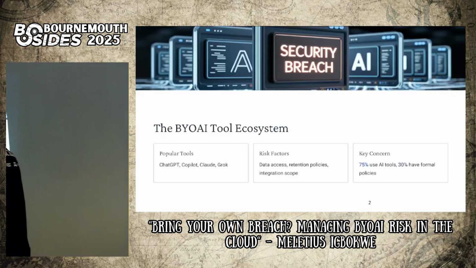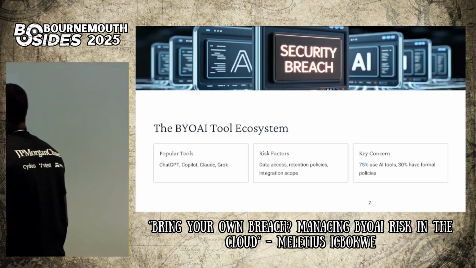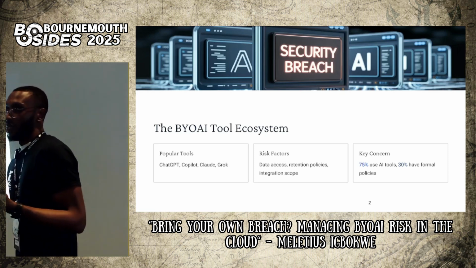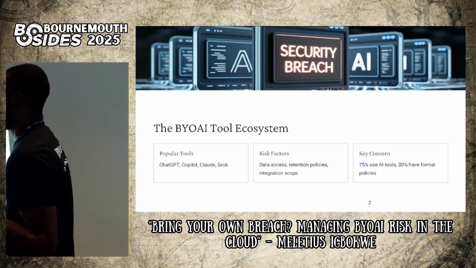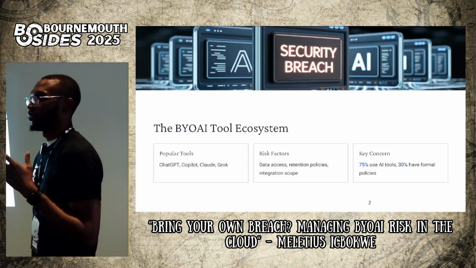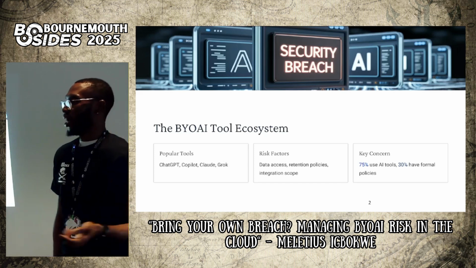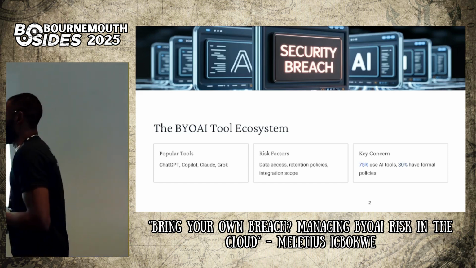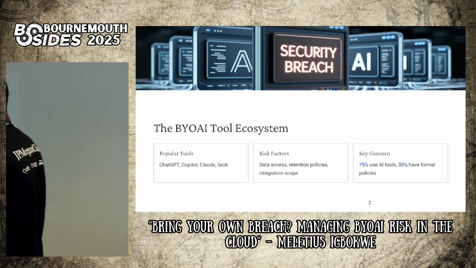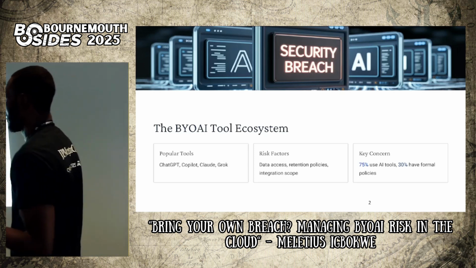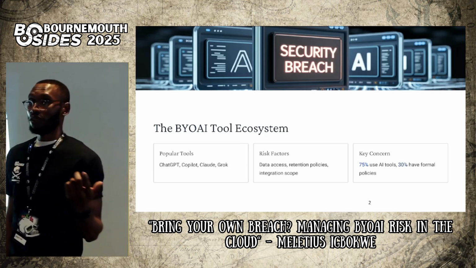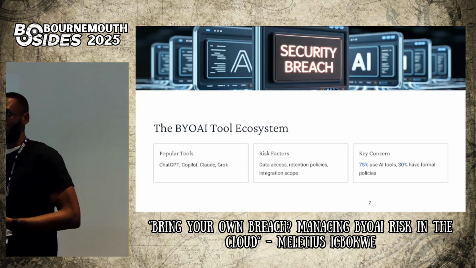Before I proceed, I would like to talk about the popular AI tools which we use today. As we can see, for almost the past 2 years now, almost everyone has started developing AI tools every now and then. And the recent ones which we are popularly aware of are ones like ChatGPT. Everyone knows ChatGPT. Myself, I use it. The Copilot, which Microsoft developed, is integrated with Microsoft 365 to boost productivity within the workplace.